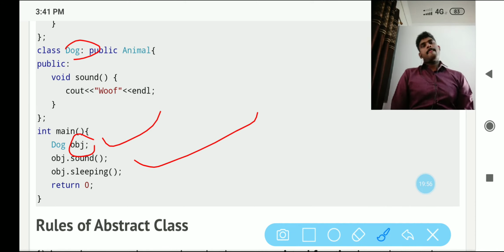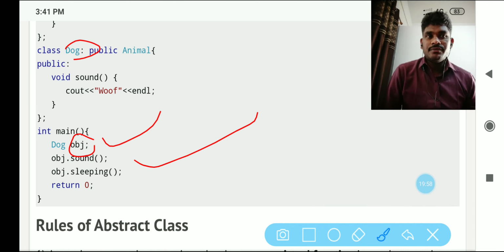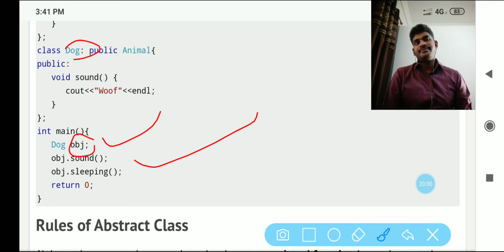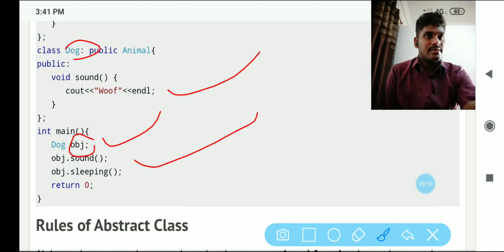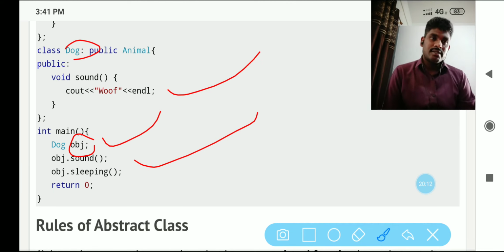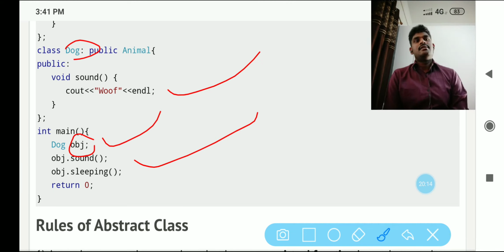Return equal 0. Here, object dot sound, obj dot sound. Then it is accessing the what? It is accessing the derived class. Accessing the derived class, here animal dot obj is not possible.